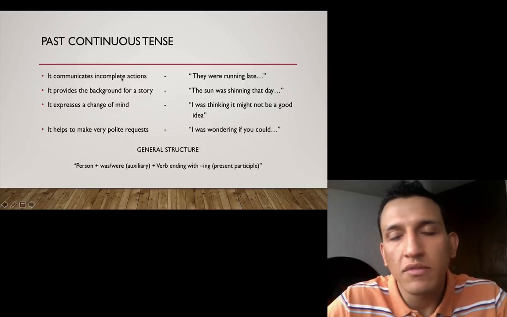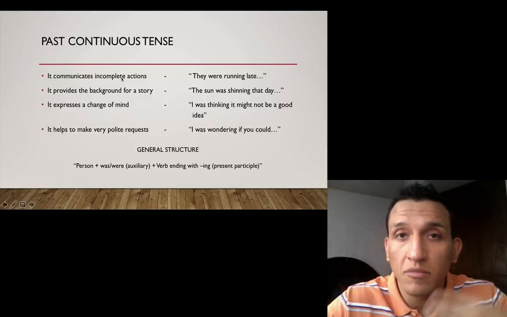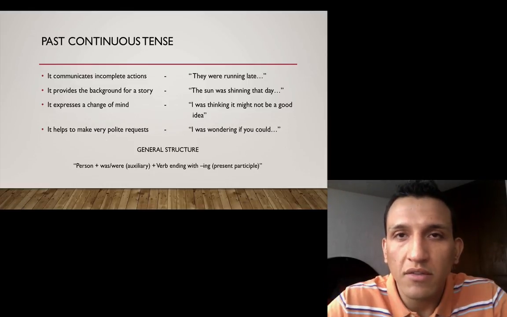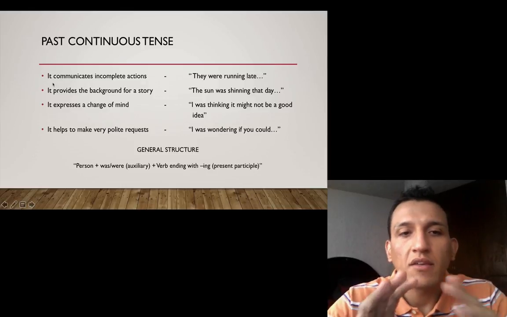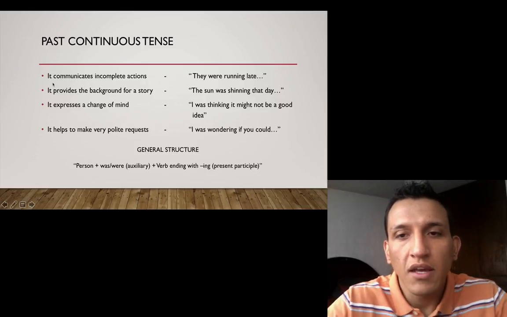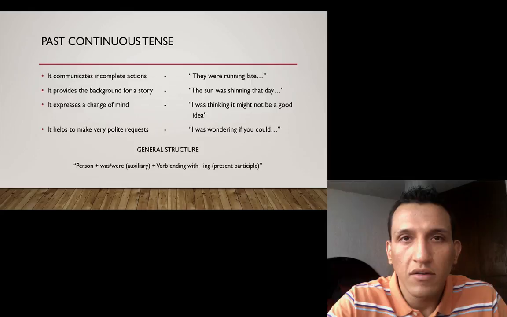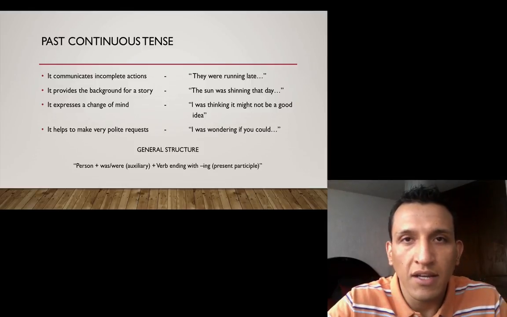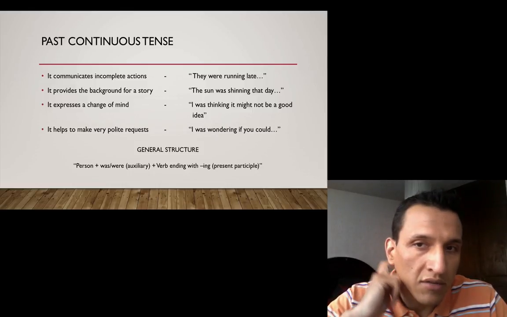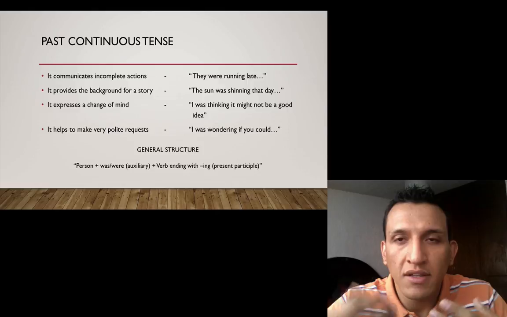So here we have some examples of what we can communicate using the past continuous tense. It can communicate incomplete actions, like they were running late. At that time they were running late. We are not sure if they got there on time or not, or what happened next.